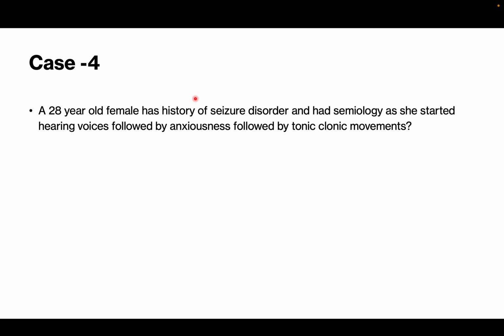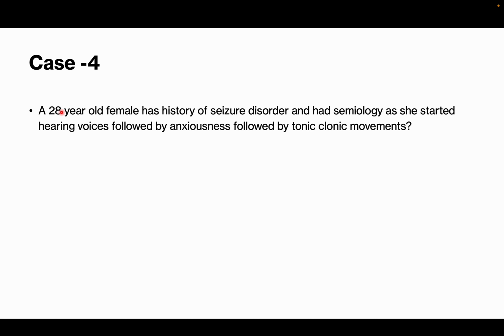Case of a 28-year-old female with a history of seizure disorder, and the semiology was that she started hearing voices, followed by anxiousness, followed by tonic-clonic movements. Like I mentioned, the semiology started with hearing voices. Where do we hear? The auditory pathway mostly starts in the temporoparietal area. The temporal area is where the primary auditory cortex is, then it goes into the secondary auditory cortex in the temporoparietal junction. So this might be a case of temporal area, mostly lateral temporal, where the auditory cortex is.